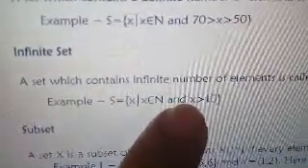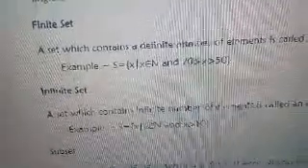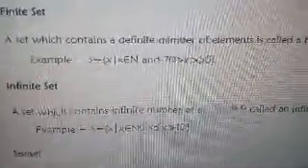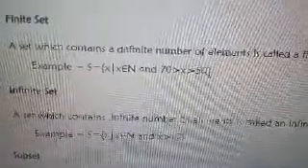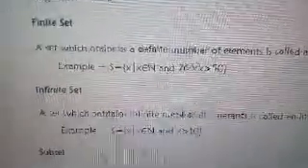If we're going to write this one with a roster method, so sa may mga numbers nga greater than 10, ang imong set is 11, 12, 13, so on and so forth. You're actually using, para dili ka task imong sulaton, we're just to use your ellipsis. Then you will have it as padayon na siya. So that is an infinite set. No, walay katapusan mangguna siya, no? So that's the difference between your finite set and your infinite set.